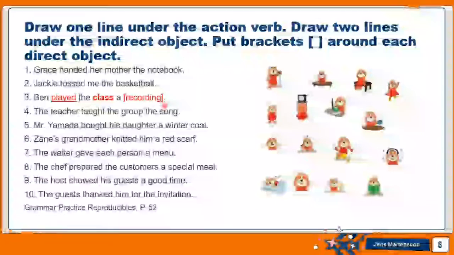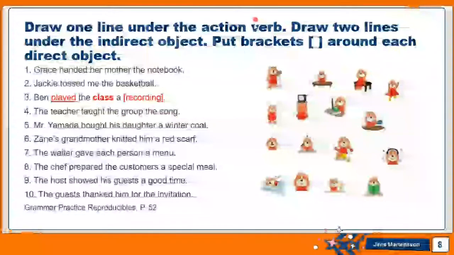To whom did Ben play the recording? To the class. So the class is the indirect object. Similarly, Grace handed her mother the notebook and Jackie tossed me the basketball. We answered these before. Let's continue. The teacher taught. This is the action verb, taught. The group, the song. What did the teacher teach? The song. So this is the direct object. To whom? To the group. The group is the indirect object.